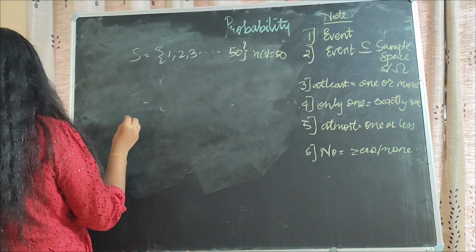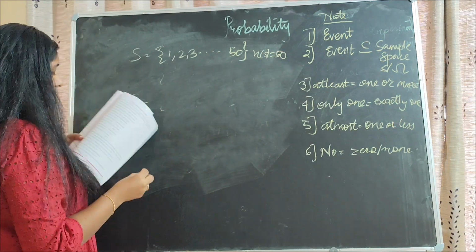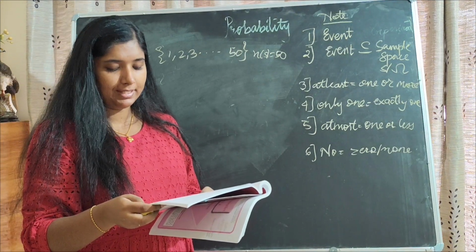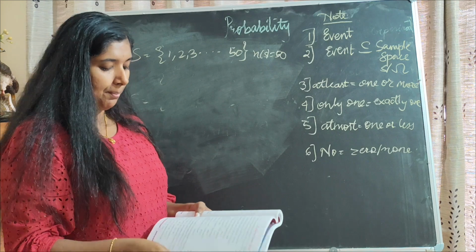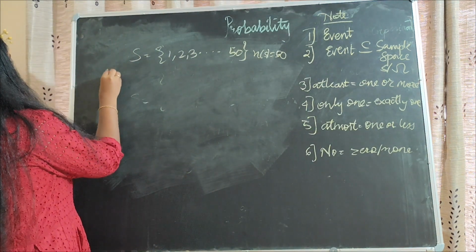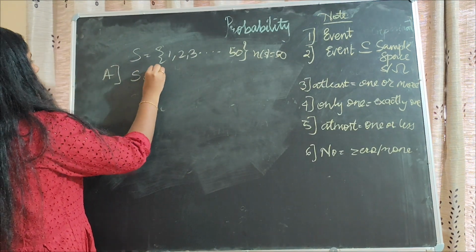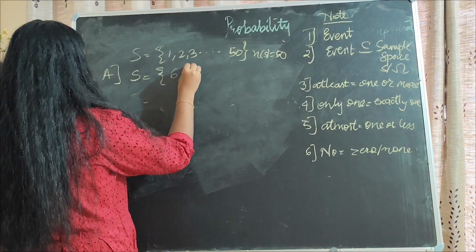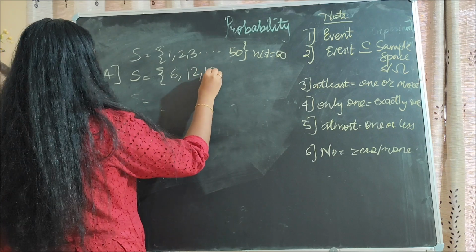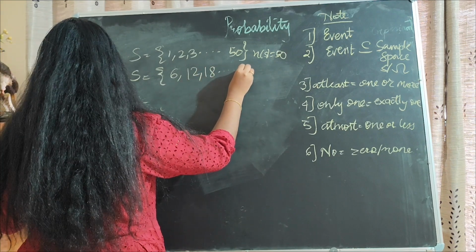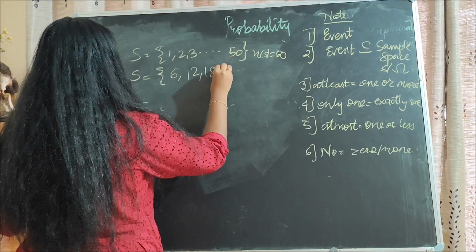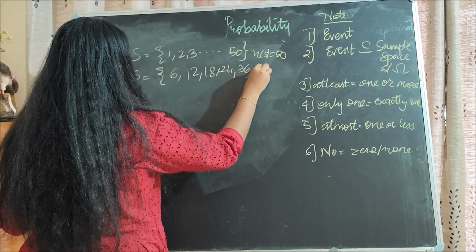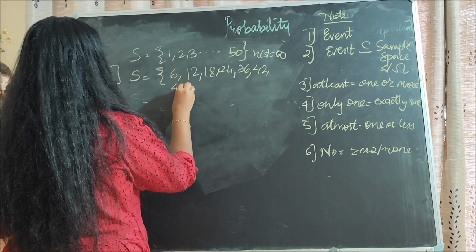Next, what is given is the condition. The condition for event A is that the number on the card is divisible by 6. So the numbers divisible by 6 satisfying condition A will be 6, 12, 18 and so on. You have to write all the numbers: 24, 30, 36, 42, 48.